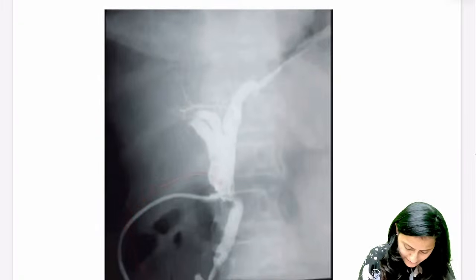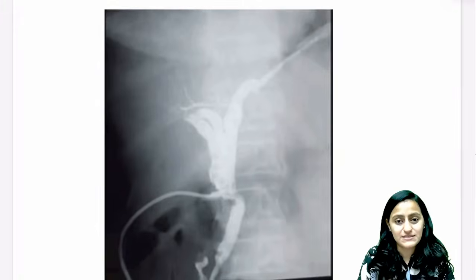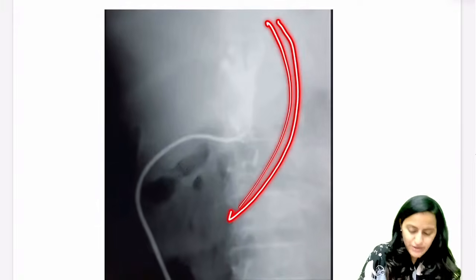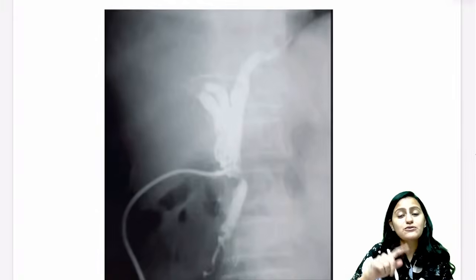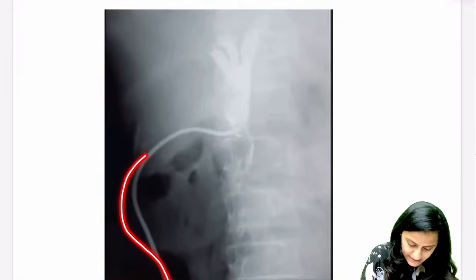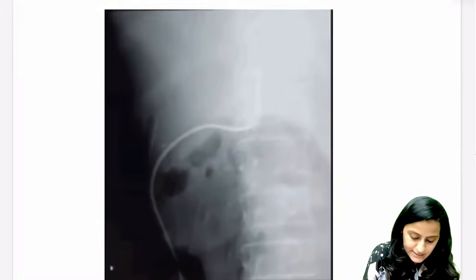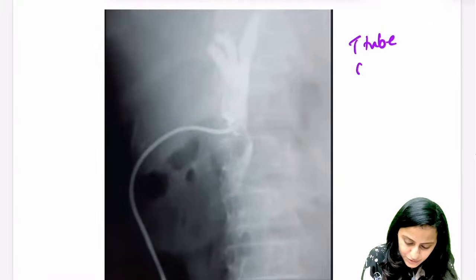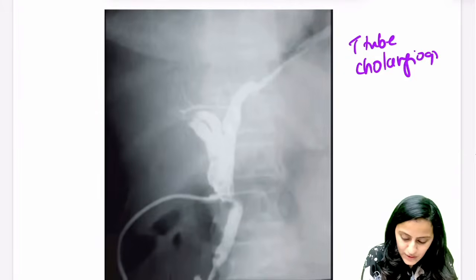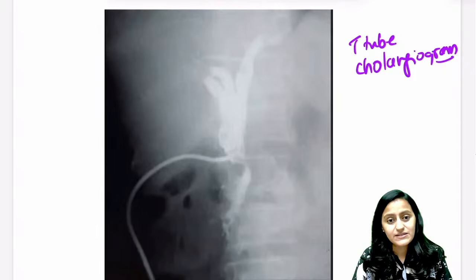And what you are seeing here is a tube-like thing which is coming, right? The video is moving, so it's difficult for me. The tube is going into the CBD, and that's a T tube that you are seeing. The endoscope will come from above when you say it's ERCP. In ERCP, the endoscope comes from above, through the esophagus, stomach, duodenum. This that you are seeing here is coming from outside and going into the CBD like a T tube. So this is a T tube cholangiogram, the post-operative one that we do. This is not ERCP, guys. Okay, this is not ERCP.